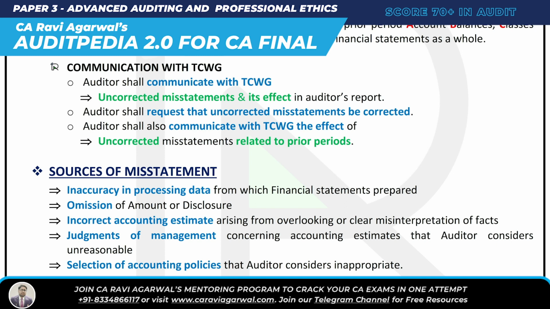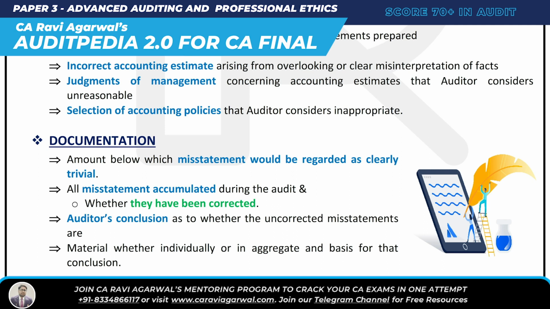And then the last is documentation. What is documentation? The amount below which misstatements would be regarded as clearly trivial, that is, not material. So you have to document all those trivial things also. All misstatements accumulated during the audit, whether they have been corrected or not, you have to document. And the auditor's conclusion as to whether the uncorrected misstatements are material, individually or in aggregate. Documentation is never that important, but I discuss it just to complete 100% coverage.